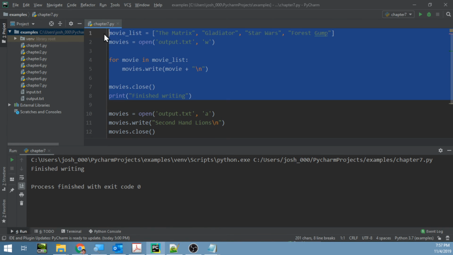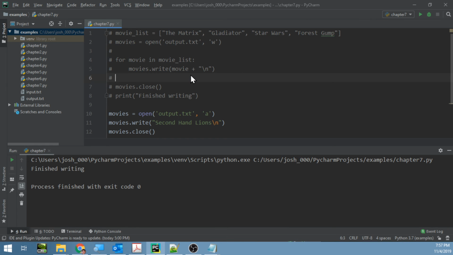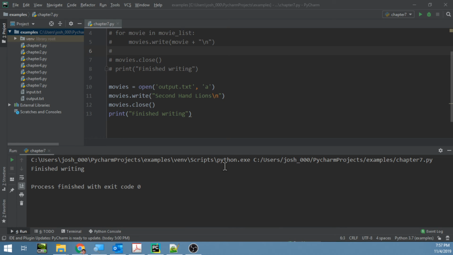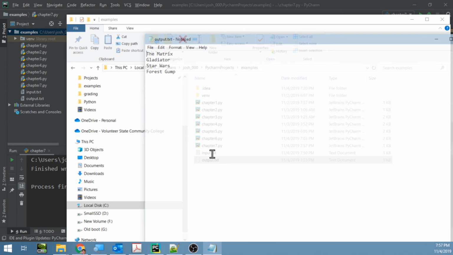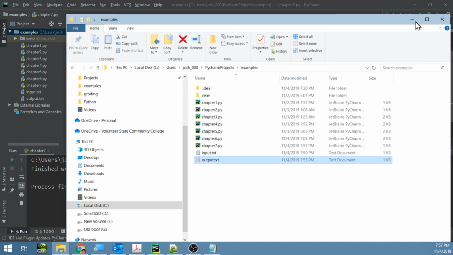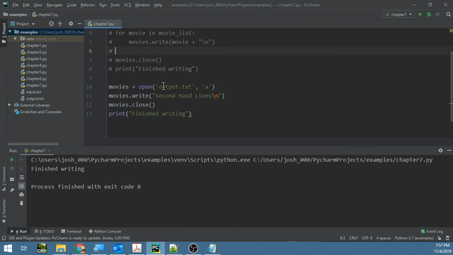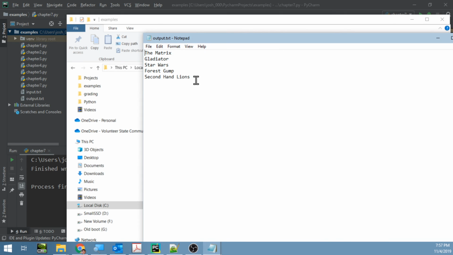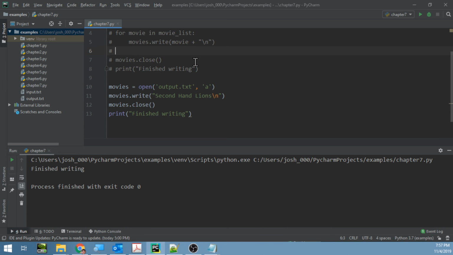And let's just comment all this out, because we know that we have a file called output, and it has data in it right now. See, the data is already there, so we don't need to put it in there again. And let's append something else to this. Let's open this file up and append something else to it. Let's run this, and let's see. And Secondhand Lions was placed in there after. So that's a demonstration of reading and writing and appending.